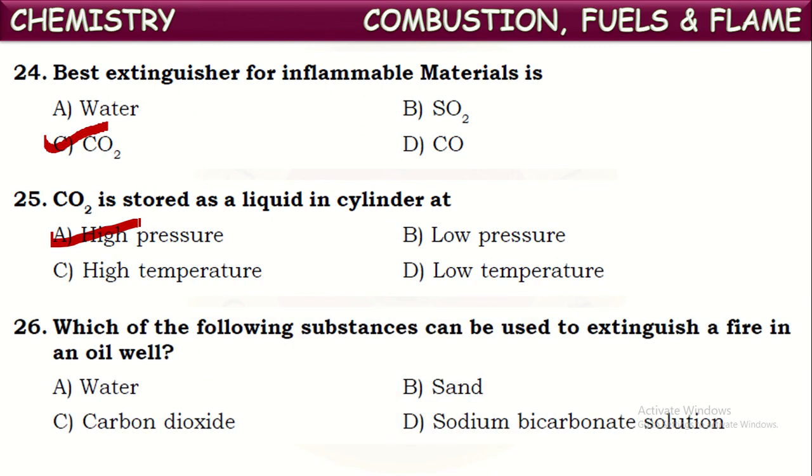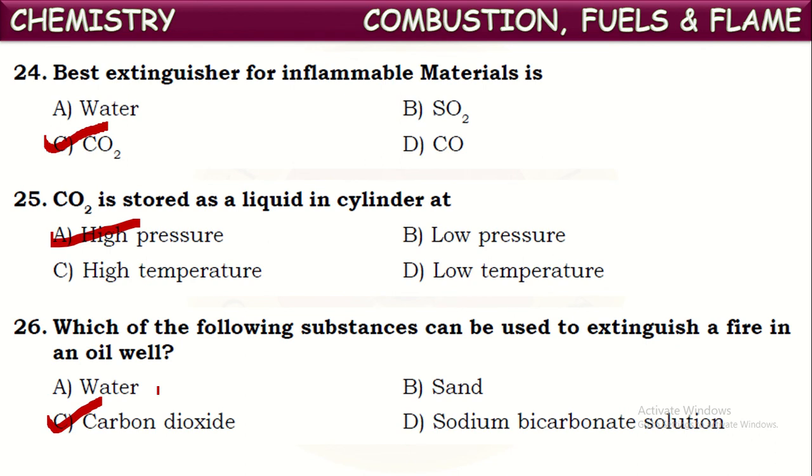Next one, which of the following substances can be used to extinguish a fire in an oil well? Even here also, oil wells, electrical equipment, fire accidents, these all fires can be extinguished by using carbon dioxide only, because in those cases water cannot be used. If water is poured on the oil, we know water is denser than oil.